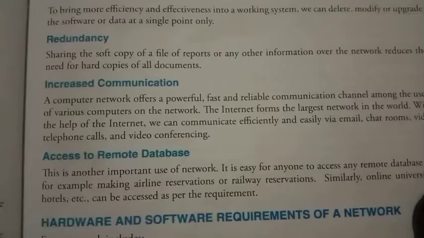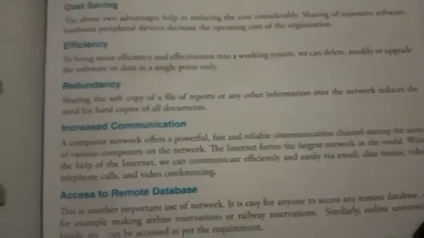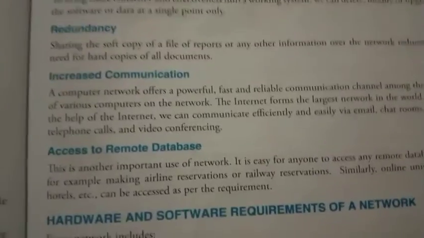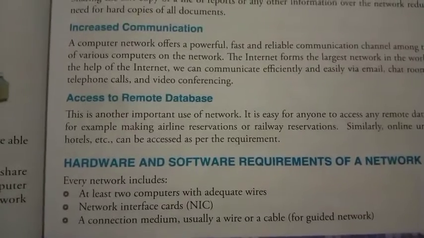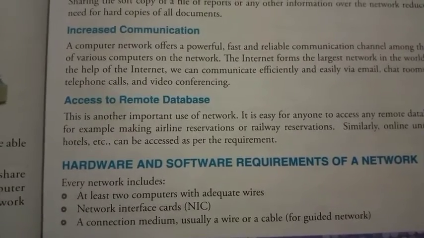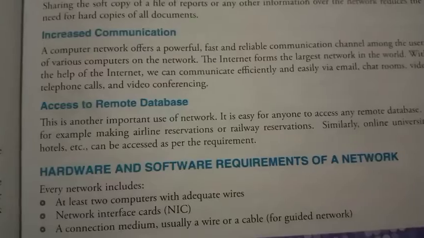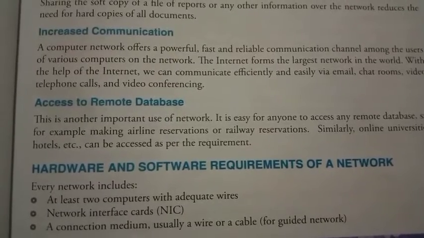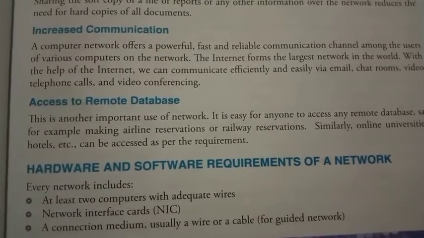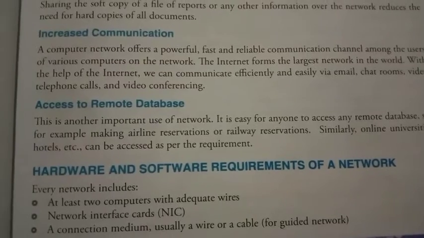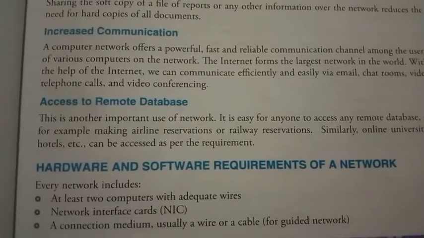So these are some important things. Hardware and software requirement of a network. Every network includes at least two computers with adequate wires. Network interface card, the shortcut form is NIC.